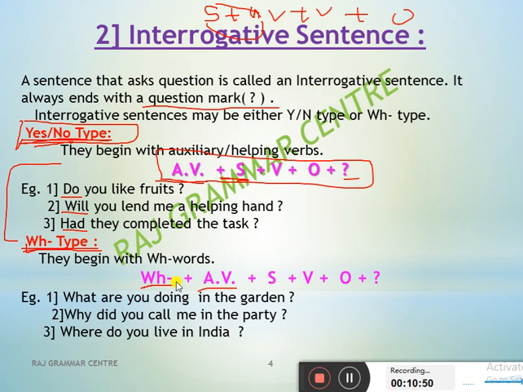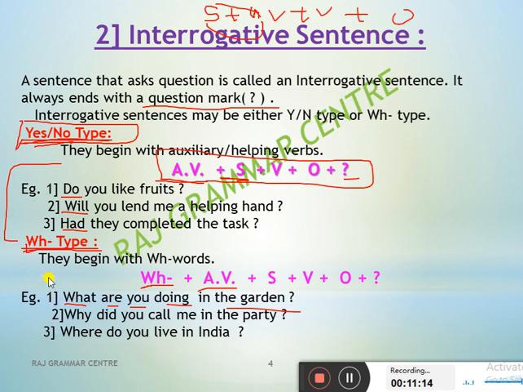What are you doing in the garden? Will you say yes or no? Sorry, 100% wrong. You will give a long reply. Why did you call me to the party? Okay, let me just clarify it. WH word, then auxiliary verb, then subject, then verb, then the object. Where do you live in India?